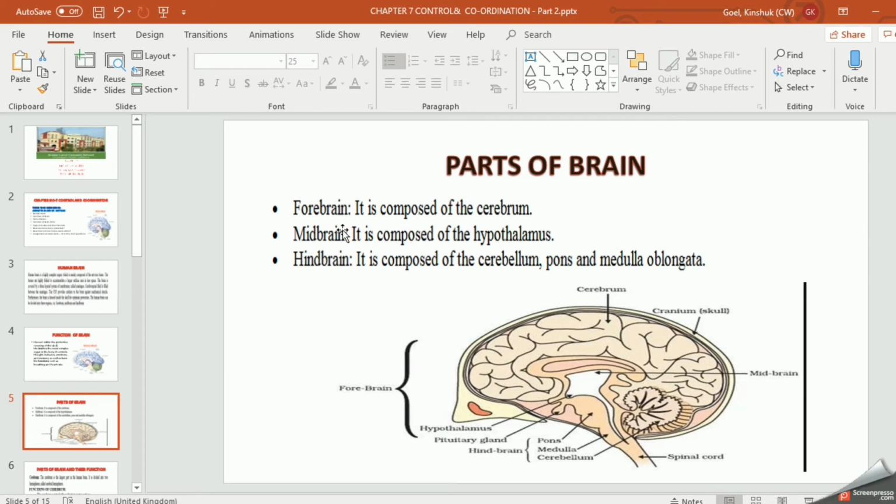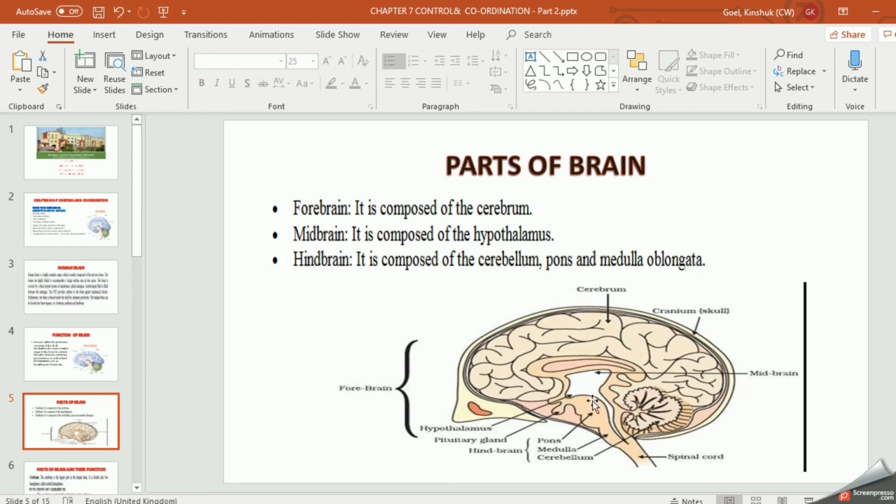So first is the forebrain. I am coming to the parts of the brain. This is the forebrain. What is that forebrain? This forebrain is the largest part of the brain. Clear? It is also called, as this name indicates, the cerebrum. Right? Clear? First I am discussing the parts, then I'll come to the functions one by one. So this is the cerebrum.